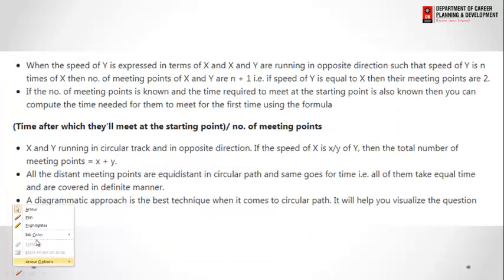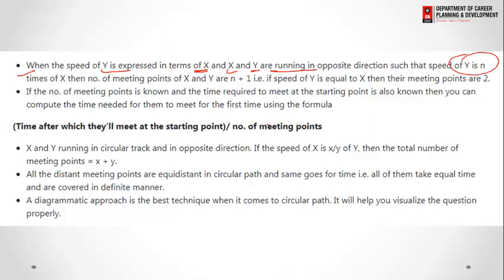Now, the next thing is very interesting to understand. When the speed of y is expressed in terms of x, and x and y are running in the opposite direction, if the speed of y is n times x, then the number of meeting points of x and y is n plus 1, and if the speed of y equals x, then the meeting points are 2.